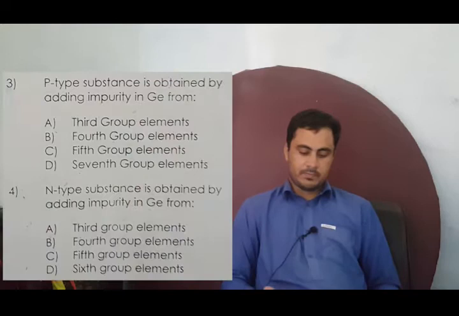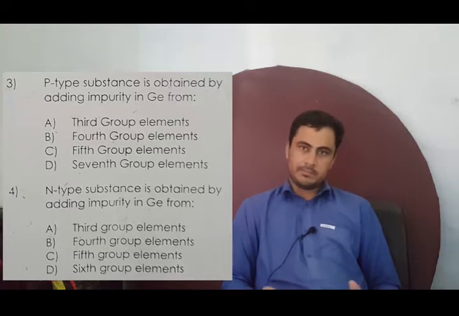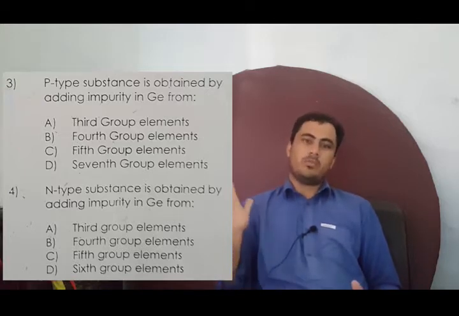Now let's discuss the third MCQ. In the third MCQ, a p-type substance is obtained by adding impurities in germanium from what? This is the main question.